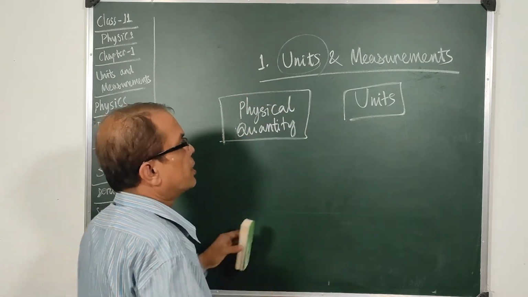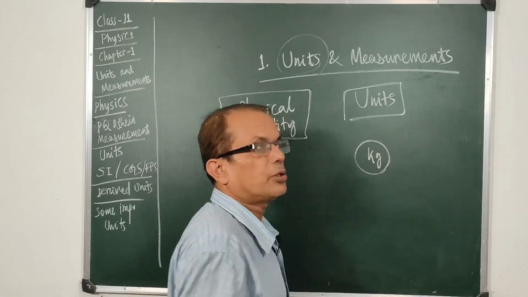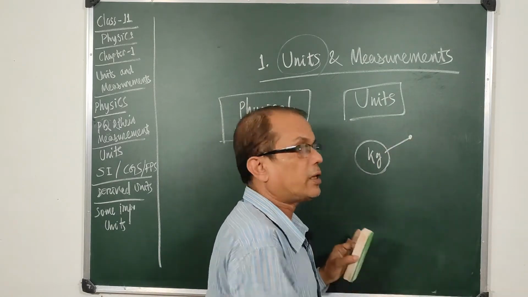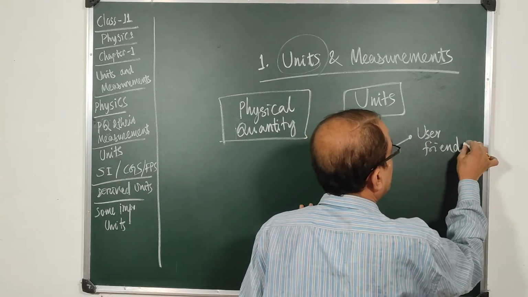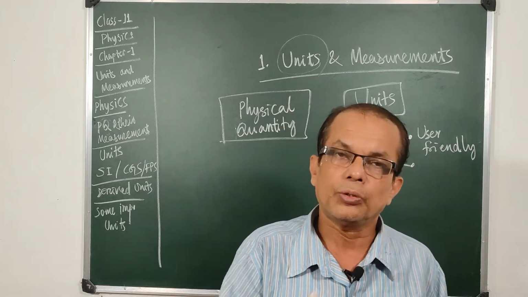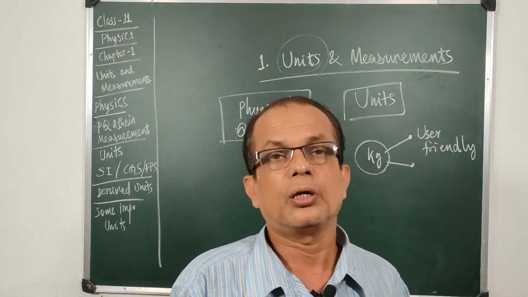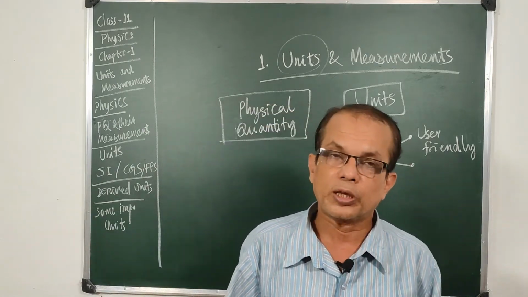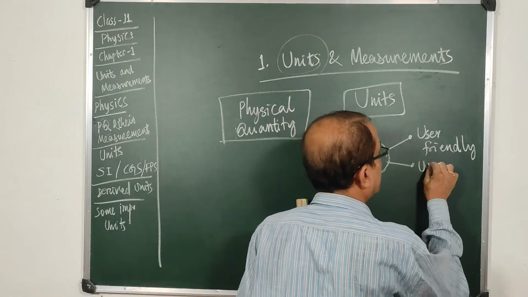And in order that something will be a unit, suppose kilogram. Kilogram is a unit. Why has it become a unit? Because kilogram is a very small thing. It is very handy and it is very user friendly. It is very easy to use. Next, kilogram is accepted everywhere, whether it is in Odisha or Tamil Nadu, whether it is in Jammu Kashmir or in Gujarat, whether it is in Maharashtra or in Guwahati, wherever you go, kilogram is accepted. It is accepted in European countries, in America or in Australia. So it should have universal acceptance.